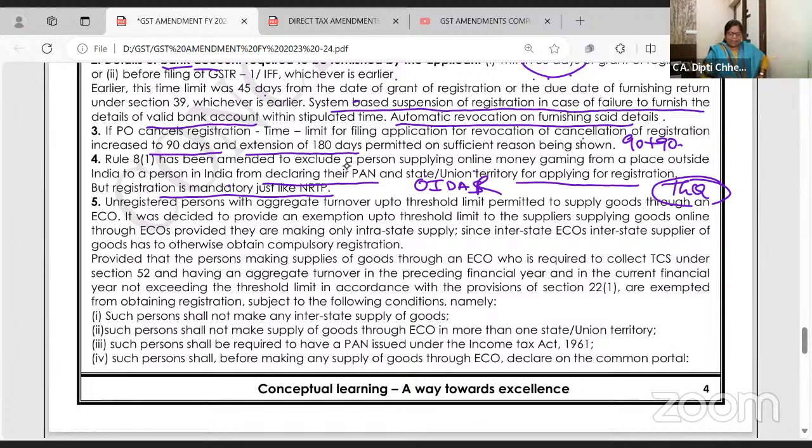कॉम्पोजिट सप्लाई के लिए भी है. अब ये देखो क्या है. इसको ना एक सिंपल वे में समझ लेते हैं. Listen all of you. E-commerce operators are liable to be registered because they have to pay the tax under RCM basis, section 9(5). The cab wala, the Ola, Urban Company, Swiggy, restaurant, सब आ गया. E-commerce, you have to get yourself registered. Section 24, compulsory registration. Sometimes e-commerce operator is not liable to pay the tax on RCM.